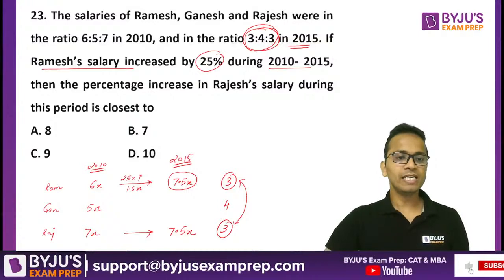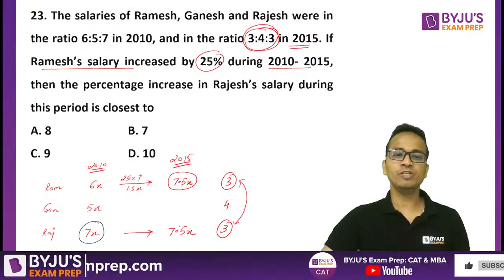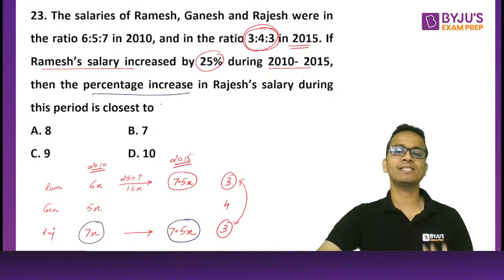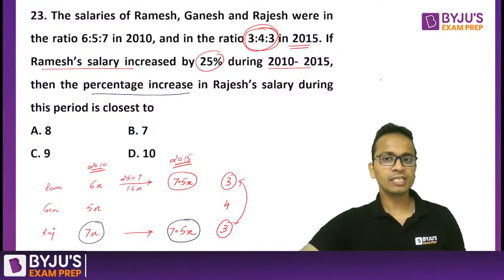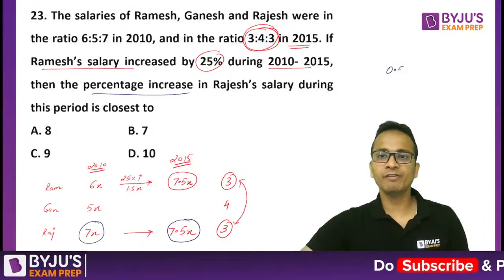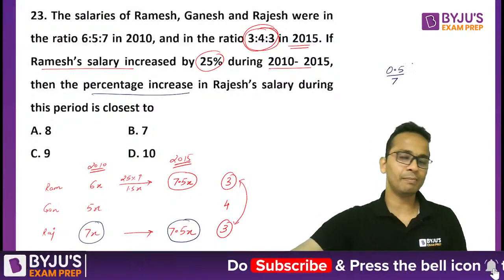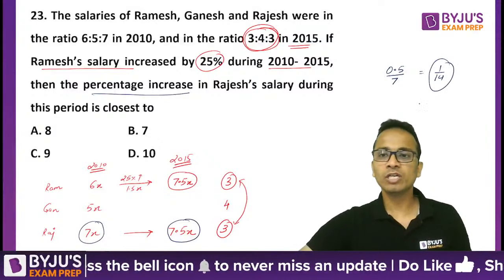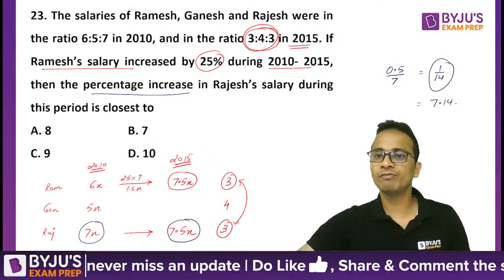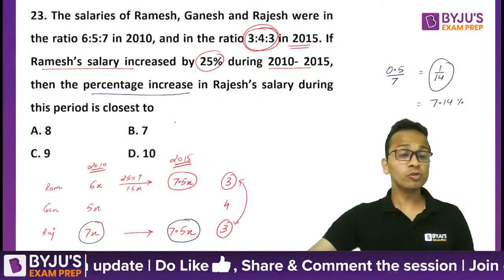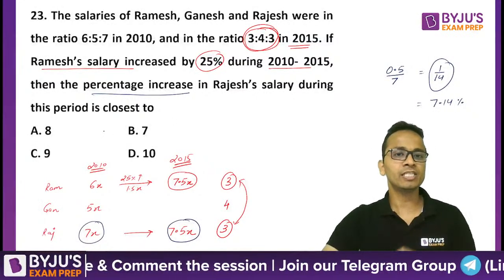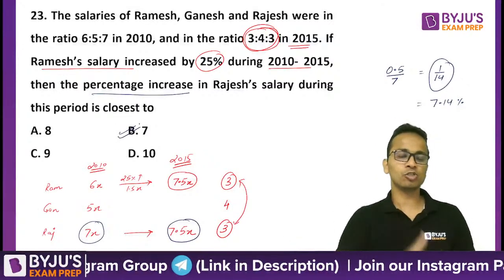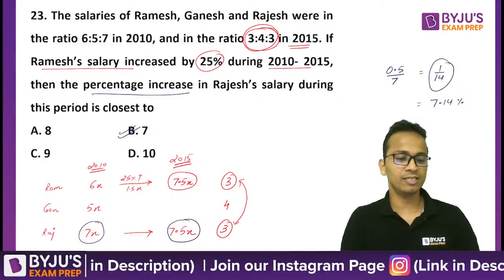So now we know the initial salary of Rajesh. We know the final salary of Rajesh. We just need to find out the percentage increase in the salary of Rajesh. So the percentage increase is change, which is 0.5 upon the original value, multiply by 100. Upon solving this, you will get 1/14. Now 1/14 is precisely 7.14%. So there is an increase of 7.14% in the salary of Rajesh, which you can mark as option B because you'll have to mark the closest answer in this question.